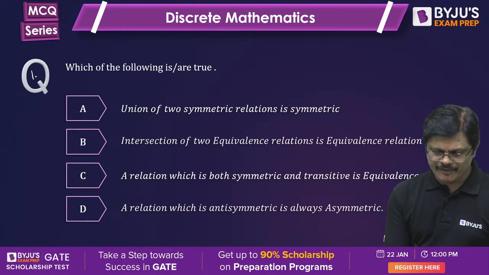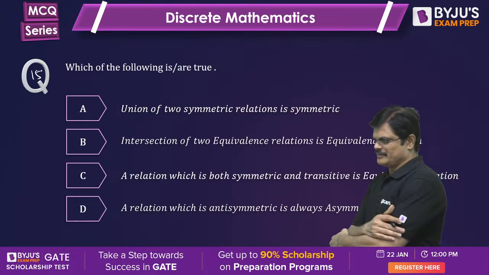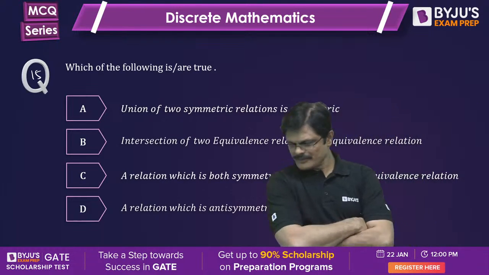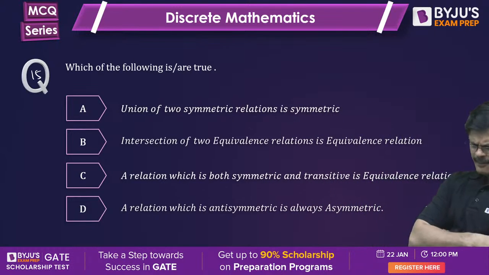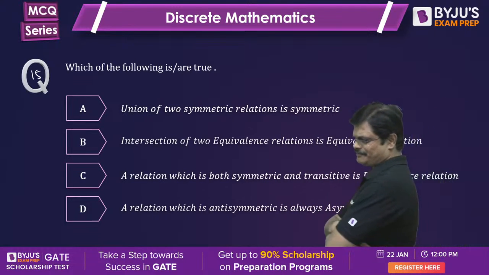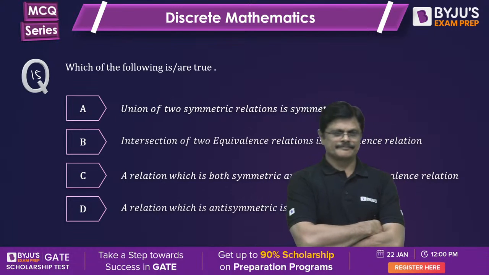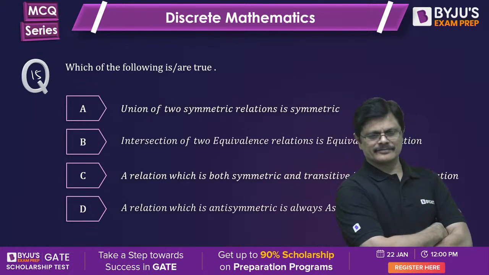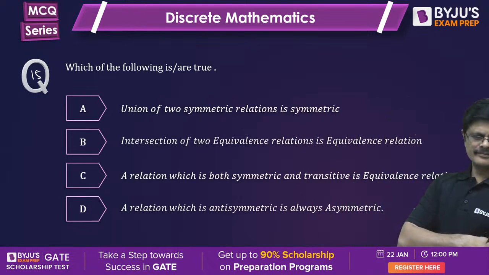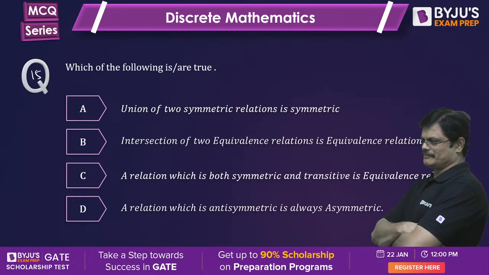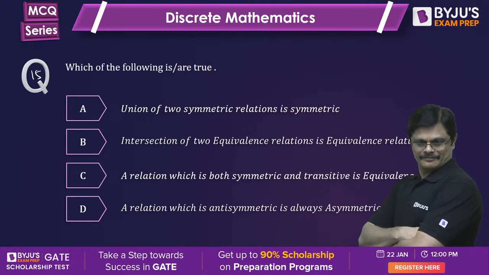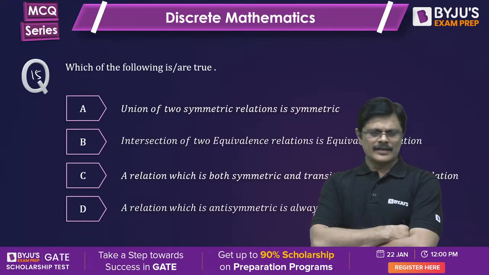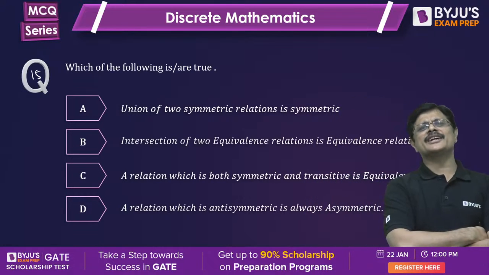Now question number 15. Which of the following is true? Identification question. Simple question. Direct answer. They can ask you what is the probability that it's a reflexive relation.